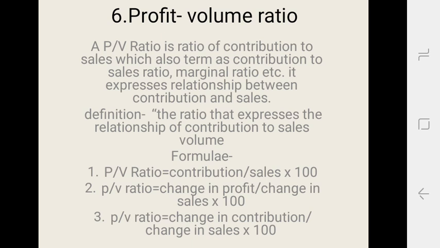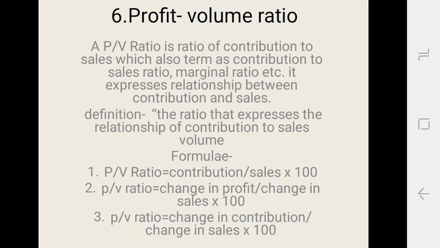Then the next concept is the profit volume ratio. A PV ratio is a ratio of contribution to the sales, which is also termed the contribution to sales ratio, marginal ratio, etc. It expresses the relationship between the contribution and the sales. Now we can see the definition of the PV ratio: the ratio that expresses the relationship of the contribution to the sales volume.